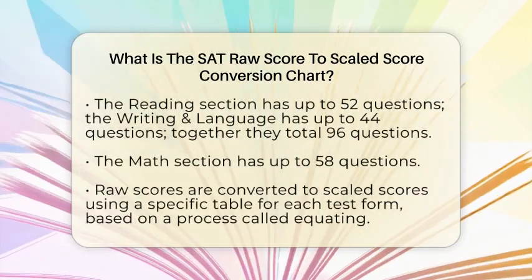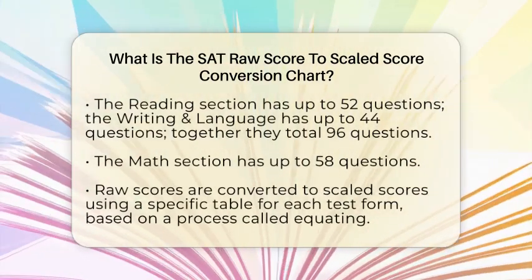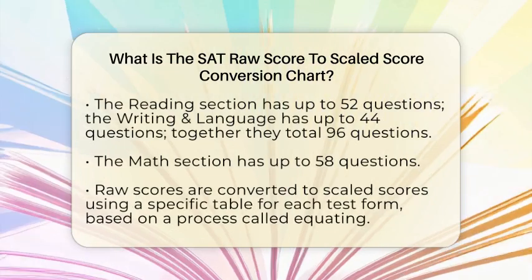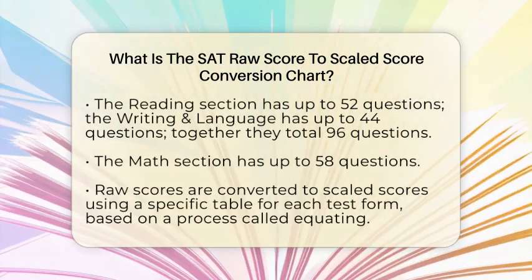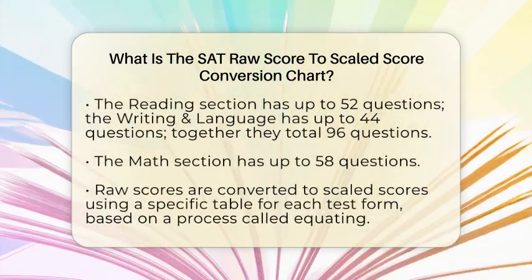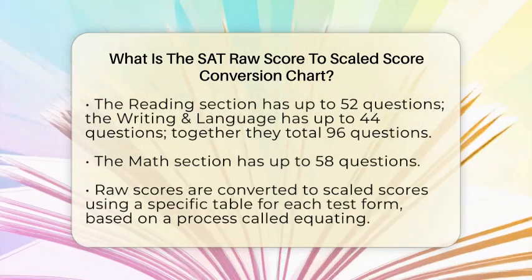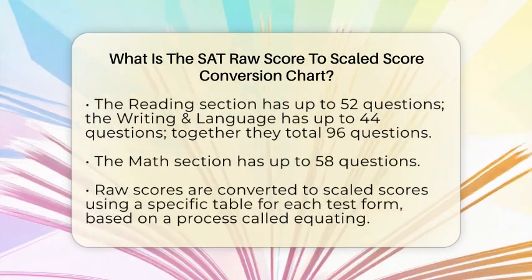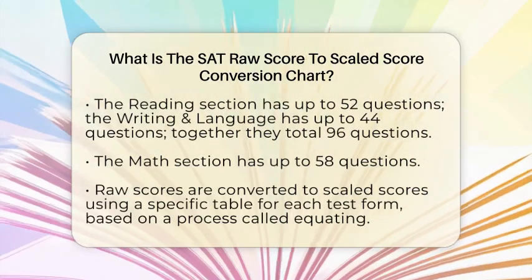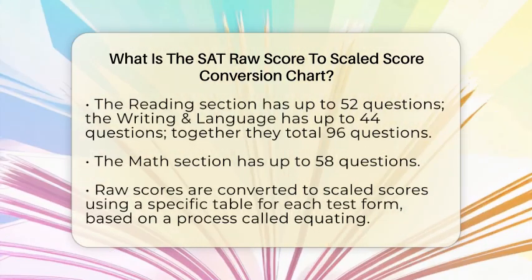The two main sections are evidence-based reading and writing, which combines reading and writing and language, and math. The reading section has up to 52 questions, while the writing and language section has up to 44 questions. Together, they make up 96 questions. The math section has up to 58 questions.